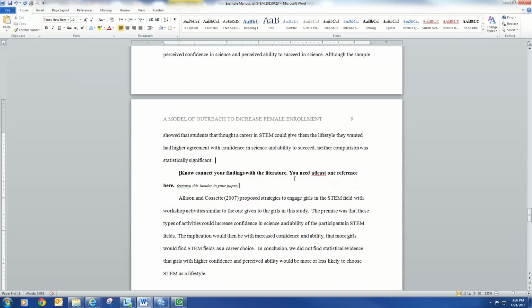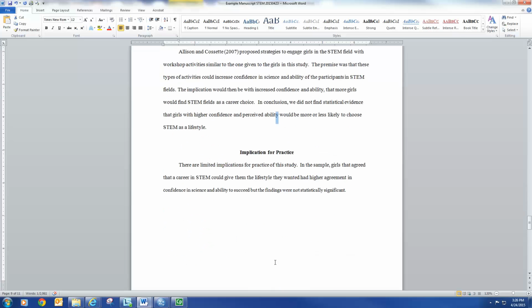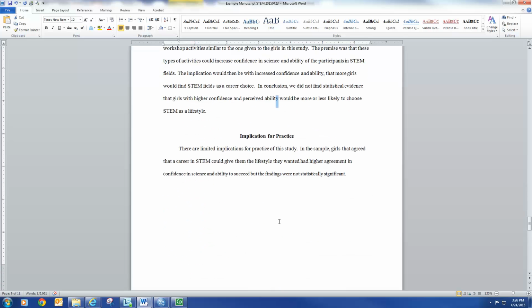After that, I want you to link your findings to the literature you had up above. So then I go on and link here, Olson and Cossett, 2007, proposed strategies to engage girls and such. So somehow link your findings to the lit, and then implications for practice. Because I don't have any statistical significance, there are limited implications for practice of this study. This study wouldn't necessarily be published. I would like something to say about the population and an association, but that's fine.